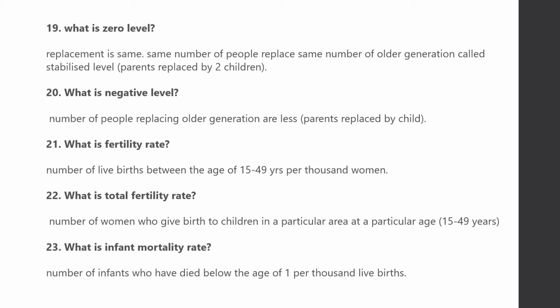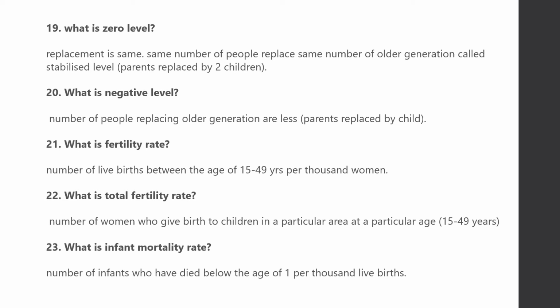What is negative level? Number of people replacing older generation are less. Parents replaced by child. That is, if two people are dying, only one child is born. So it is a negative level. What is fertility rate? Number of live births between the age of 15 to 49 years per thousand women. What is total fertility rate?